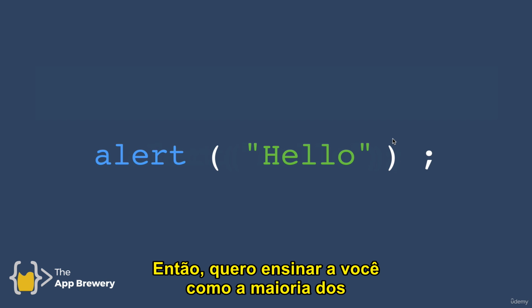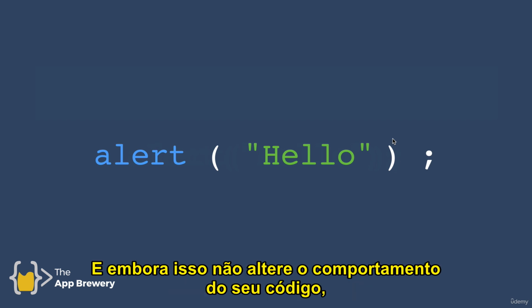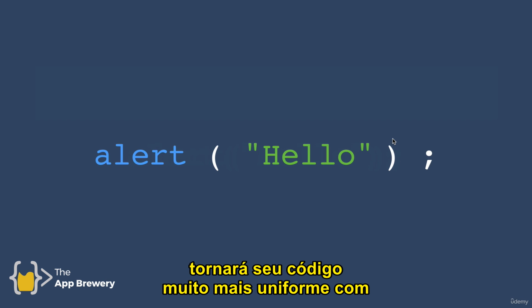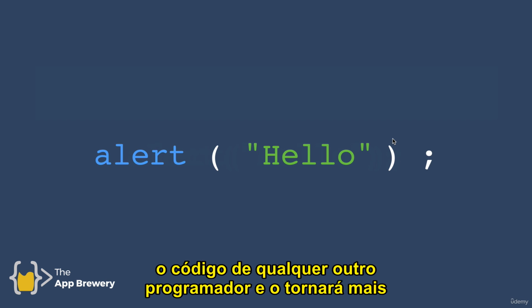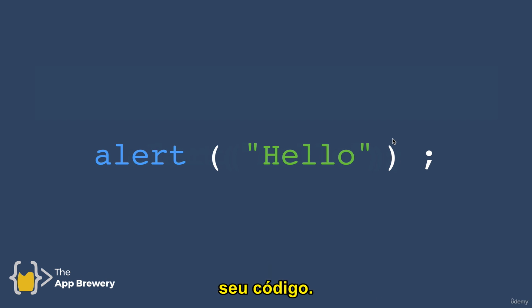So I want to teach you the way that most programmers will structure their code. And while it doesn't change the behavior of your code, it will make your code much more uniform with every other programmer's code, and it'll make it more readable and make it easier for other people to understand your code.